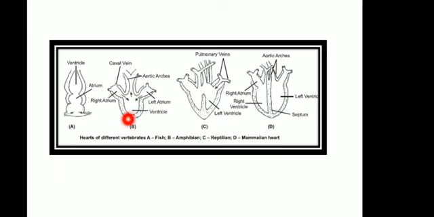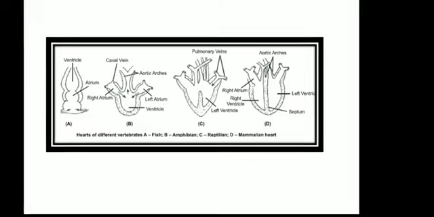This is the 3-chambered heart in the case of reptiles and amphibians, while this is the heart found in mammals, which has 4 chambers: the right atrium and right ventricle, the left ventricle and left atrium. These are basically the 4-chambered heart in the case of mammals particularly.